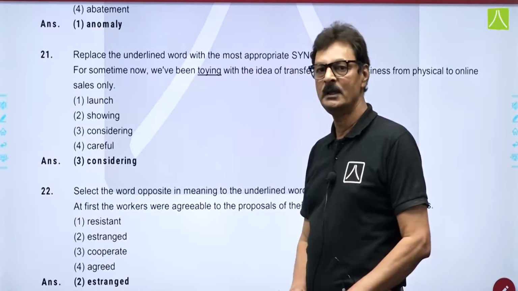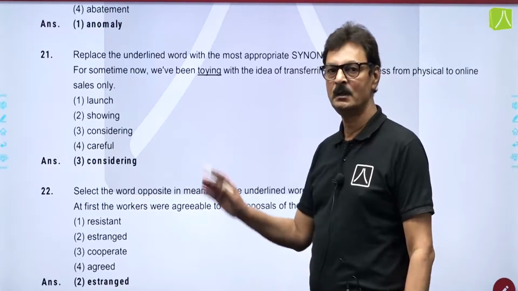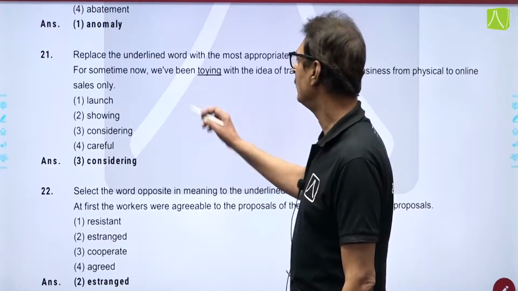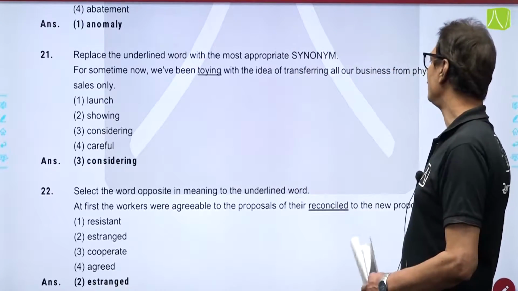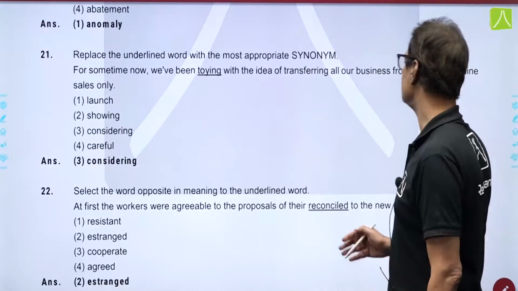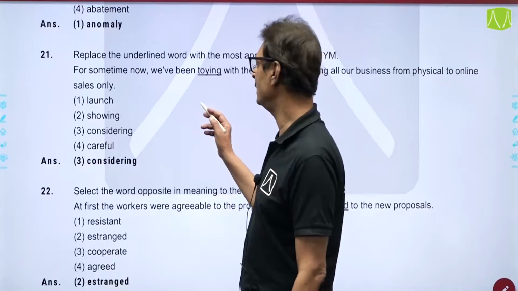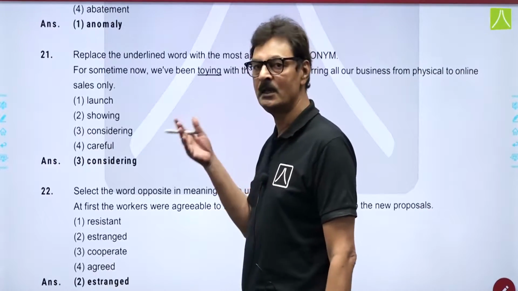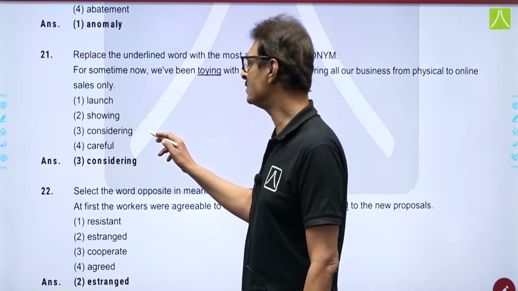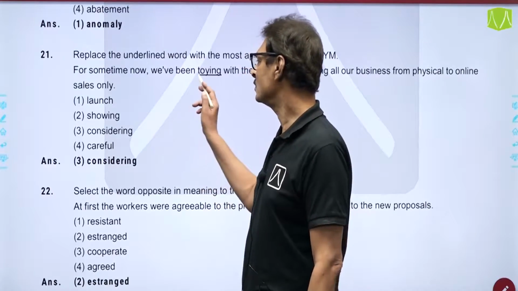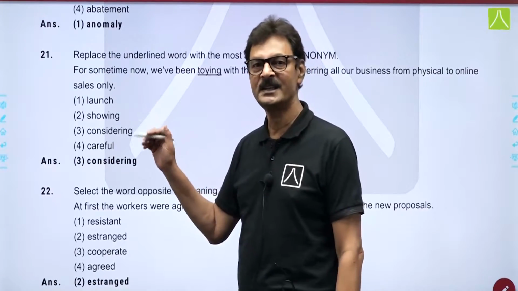One more word with synonym of the word toying. For some time now, we have been toying with the idea of transferring all our business from physical to online sales only. And toying means they are thinking of it, discussing it. So, the correct answer for this will be considering. So, the synonym of toying is considering.